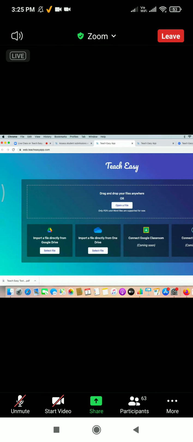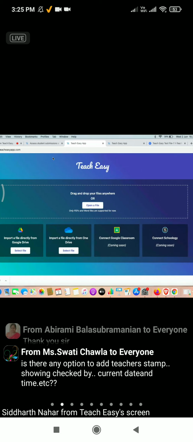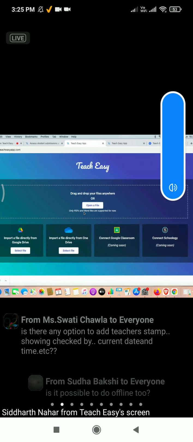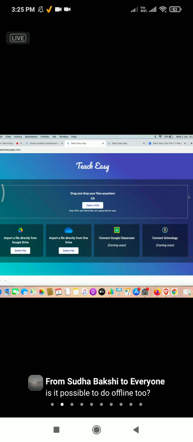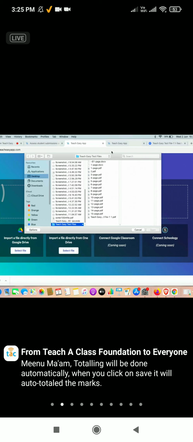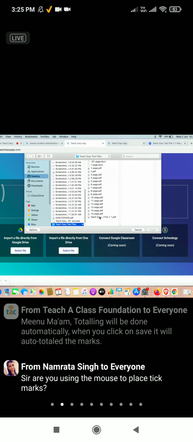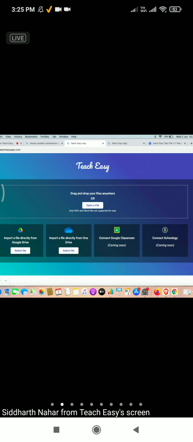So I hope everyone has opened this, basically have come to TeachEasy desktop, right? Desktop version. What you can do is there are various ways to open a file. You can open a file directly from your computer. If you click on this button, this computer window will open up where you can select a file, right? You can also drag and drop a file. So if a file is present on your computer, you can drag that file and drop it here, whichever is easier for you. Basically we support both PDF and Word files.